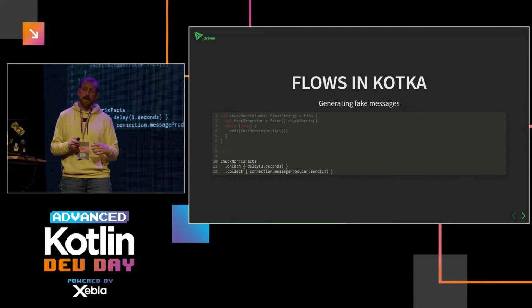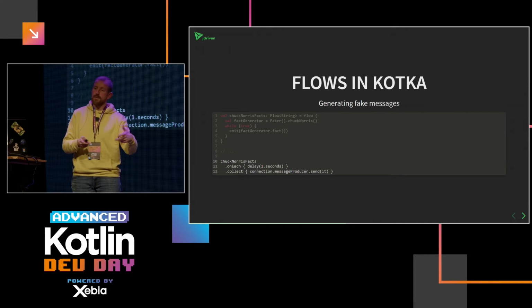That is because I wanted to have a configurable delay between the messages. So instead of handling that inside the fact generator, I took it out and used the onEach, which on each item executes some suspending function. In this case, it says add a delay of 1 second. In my actual code, I have a random delay between a minimum and maximum value. Then in the collect, I just call the message producer.send, and it gets sent to the server, and the server can send it to the consumers.